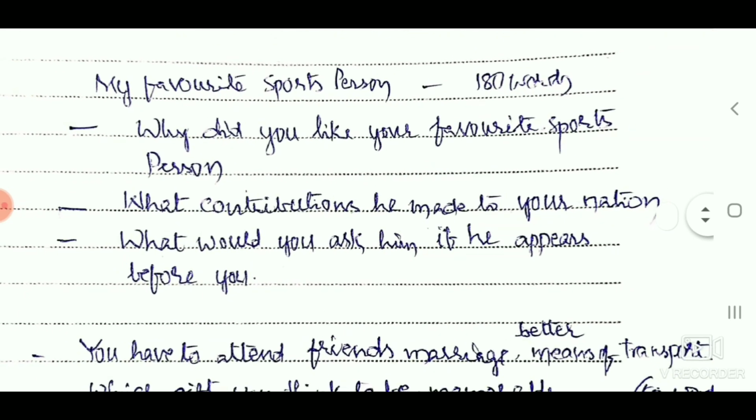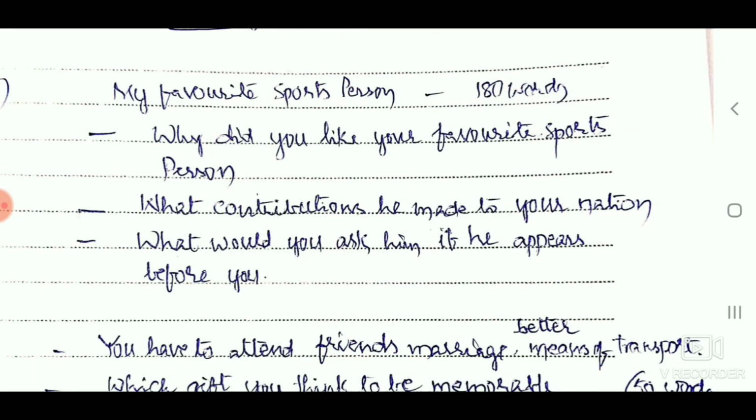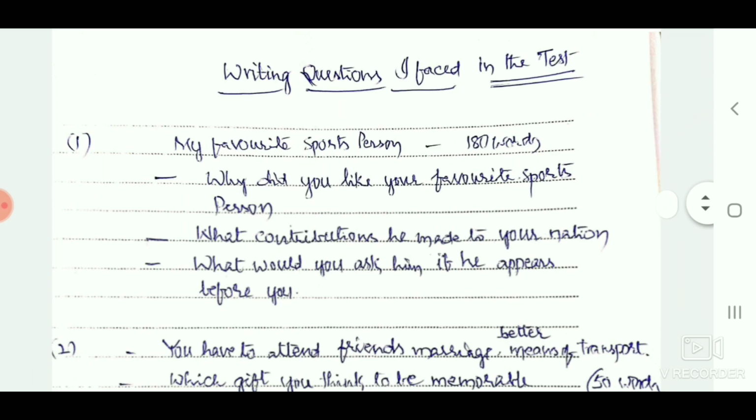For this, I was given 3 bullet points. What they were? The first point was, why did you like your favorite sports person? The second bullet point was, what contributions he made to your nation? The third bullet point was, what would you ask him if he appears before you? This was the question that I wrote in the examination for 180 words in part 2.